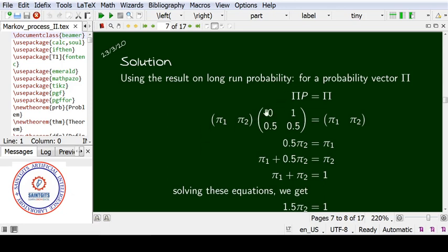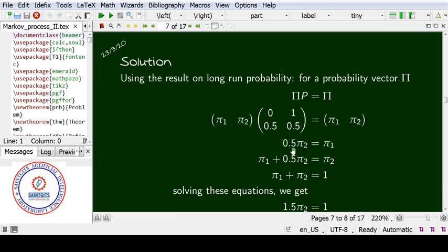This P is a 2 by 2 matrix, so pi should be a 2-state vector, pi 1 and pi 2. Then (pi 1, pi 2) times matrix P is equal to (pi 1, pi 2). Then we apply matrix multiplication, take this row and multiply by the first column, and do the same thing for the second column. So I've got 0.5 pi 2 is equal to pi 1, and pi 1 plus 0.5 pi 2 is equal to pi 2. And one more condition: pi is a probability vector, so the total probability is equal to 1. We solve these three equations.